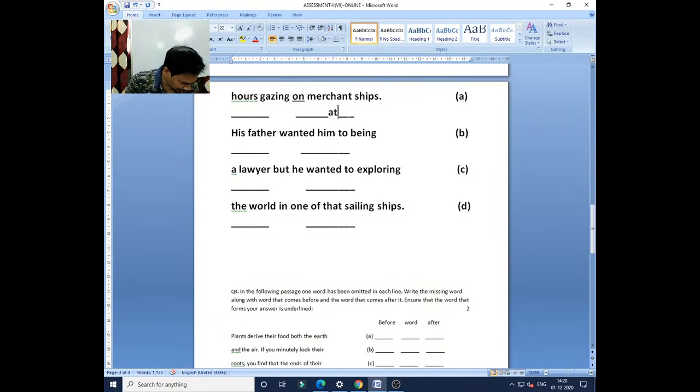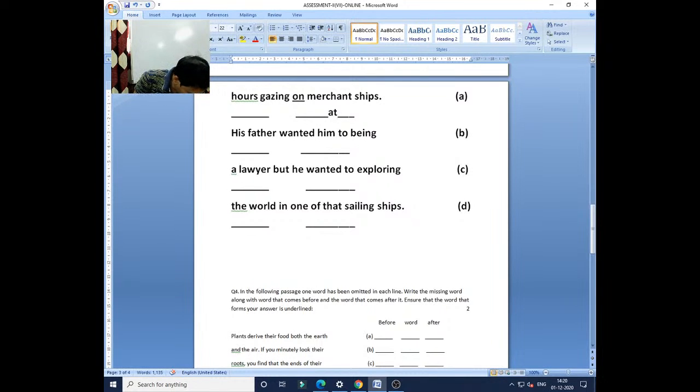Yes, Shardul Bhatkar, Ira, you have written "on" instead of "at". Can you tell me, Ira, why it should be "at"? Why it should be gazing on? Why it should not be gazing on? It should be gazing at. I am not asking Shardul any other question; first we are discussing the first one, column A. After that we will proceed to the next one.